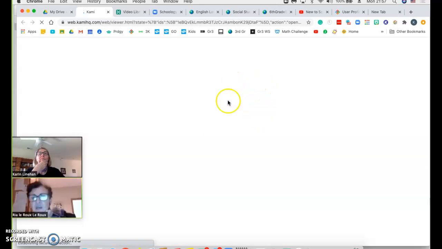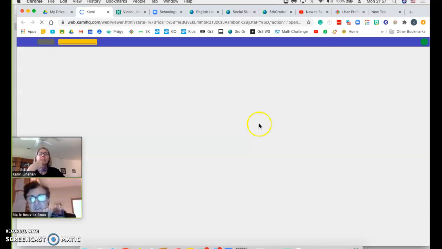It will automatically open up under Kami. Must you say open under Kami? No, because we're using Kami, it defaults to Kami.